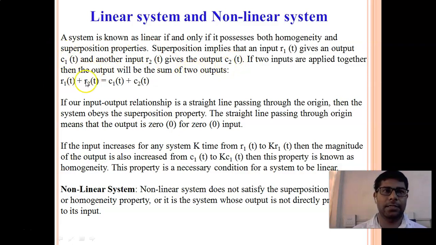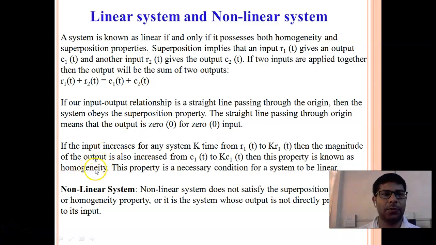Here is the equation. If we are applying R1 of t, it should produce the output C1 of t. If we are applying R2 of t, it should produce the output C2 of t. But if we are applying the summation of R1 of t and R2 of t, then the system should produce the output C1 of t plus C2 of t. So this is important. This is the property of superposition. And the next property is homogeneity.